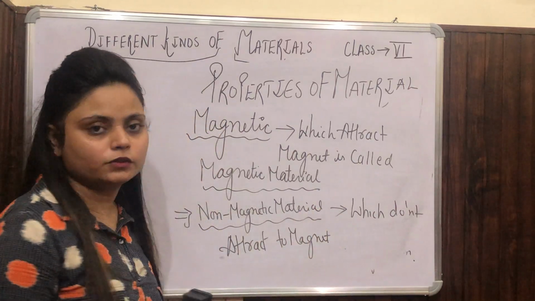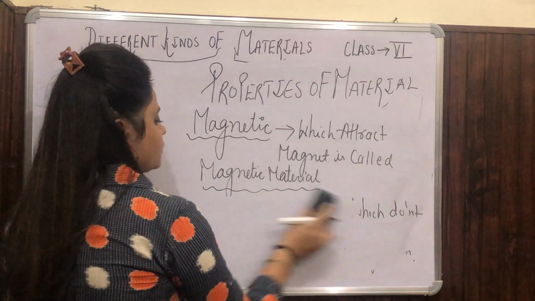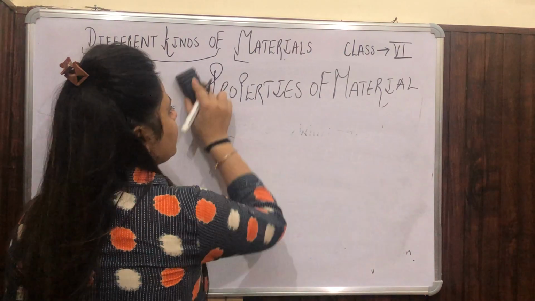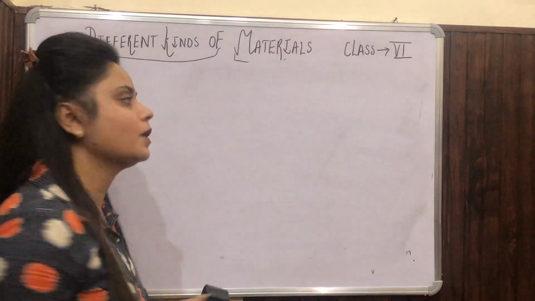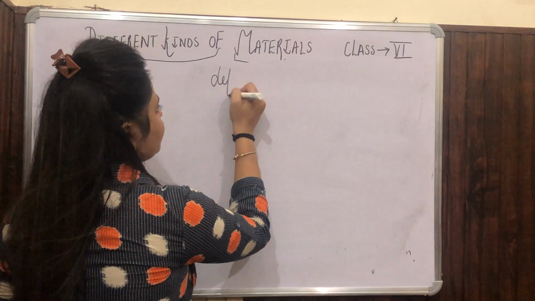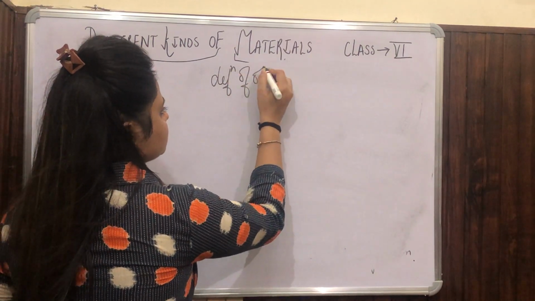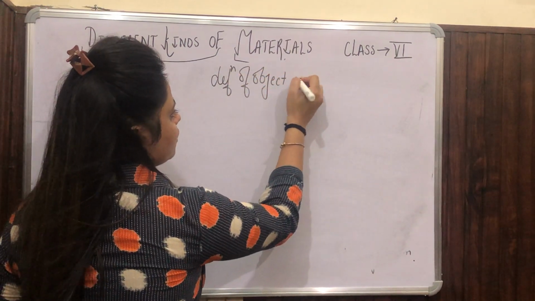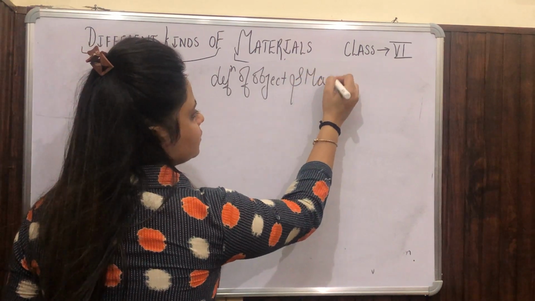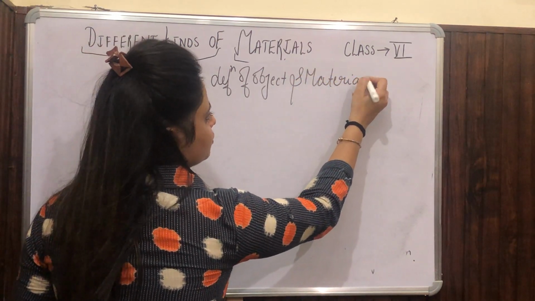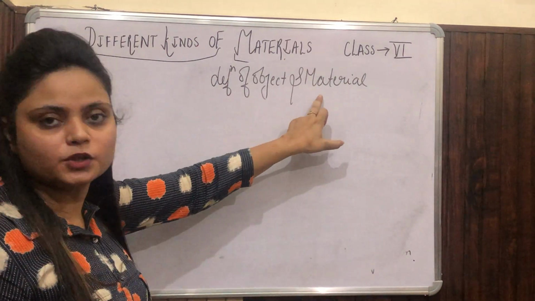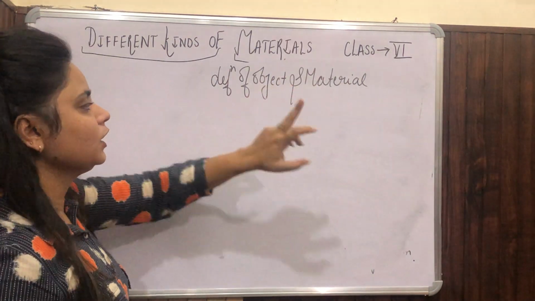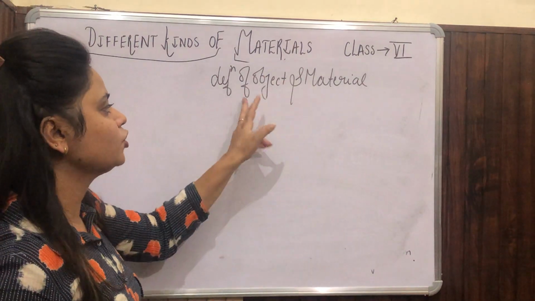So this is all about the chapter, but now I will discuss the summary of this chapter. So what did we just learn in this chapter? Okay, first we learned the definition of object and material. That means we get to know that an object is made from the composition of material. We can make objects from materials.